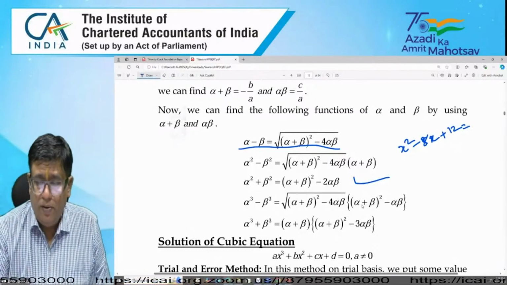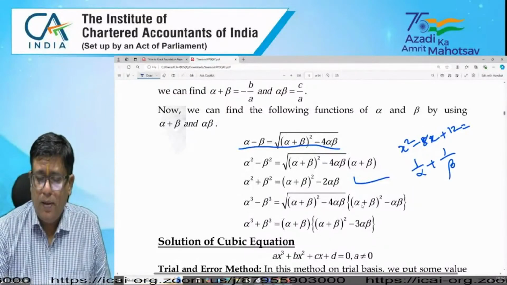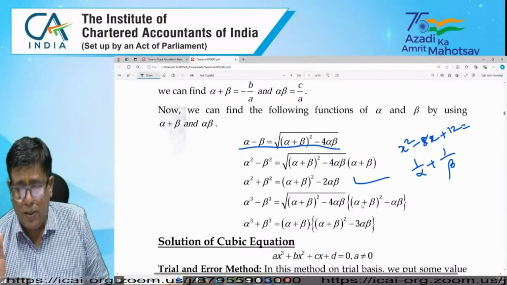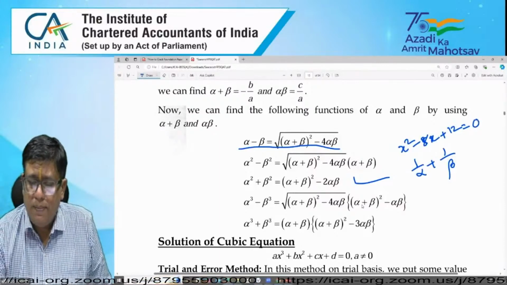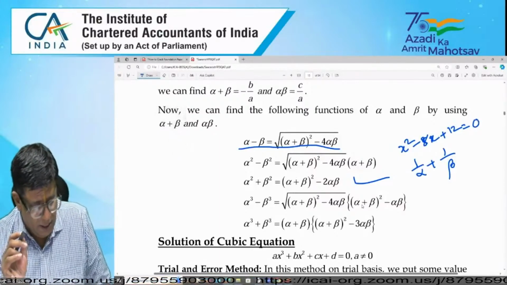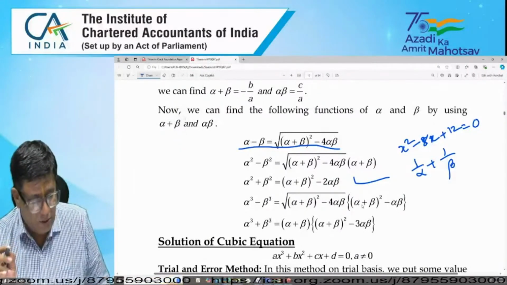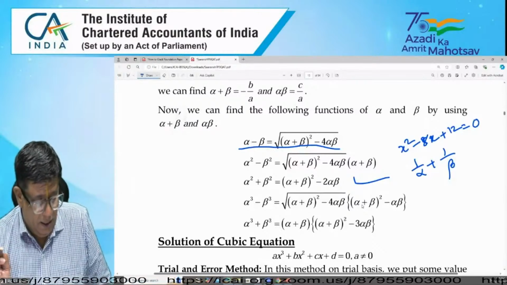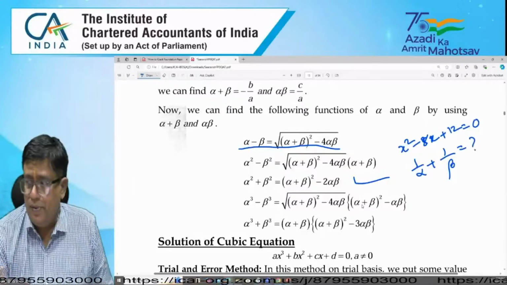Then find 1 by alpha plus 1 by beta. This is the question. Recently these kinds of questions are also asked in the examination. If alpha and beta are the roots of the equation x square minus 8x plus 12 equal to 0, then what is the value of 1 by alpha plus 1 by beta? That we have to find out.